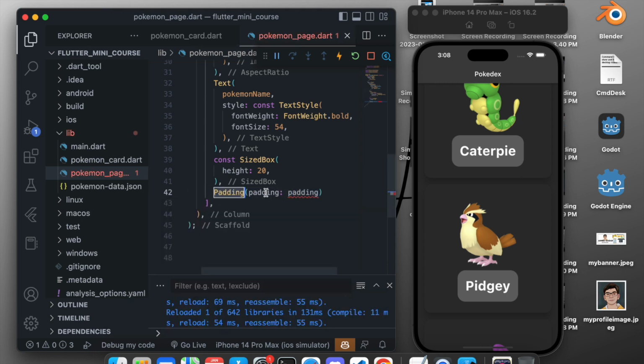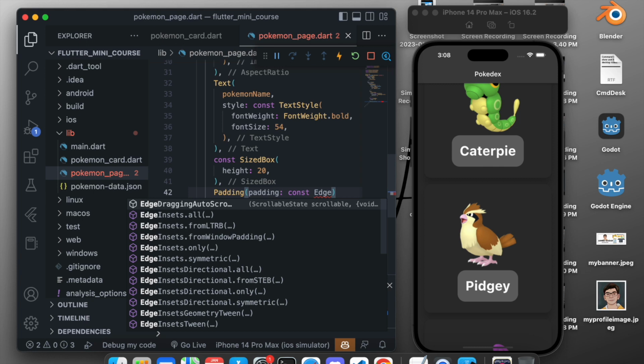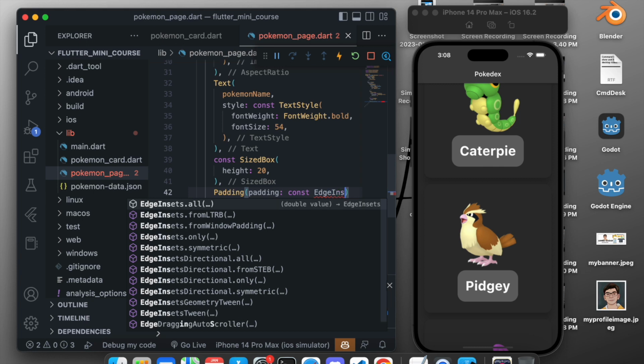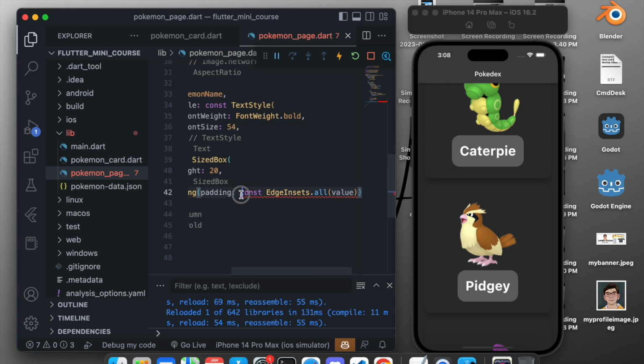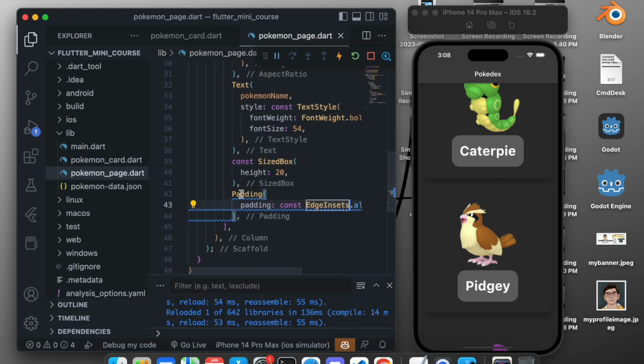Padding is just used to add some padding in the screen. It has no other use. So let's add a padding of EdgeInsets.all, so const EdgeInsets.all means we want to give the padding on all sides. There is another, only, and in only you can give padding to some sides like left, right or top. We want to give it to all the sides, so we will say 20.0, add a comma right here and right here.